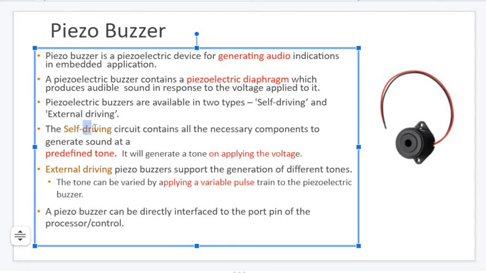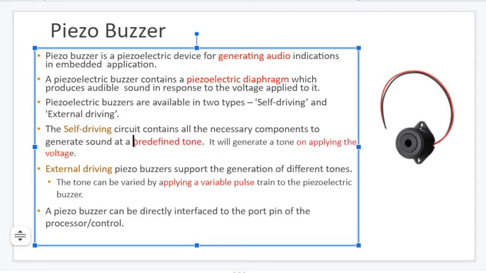So what do we mean by self-driving is, once we give minimum voltage, a predefined tone will be generated. Predefined tone. That means what? The same type of sound again and again. How to make the sound is predefined. Whereas in external driving, after applying the voltage, a variable sound will be heard.